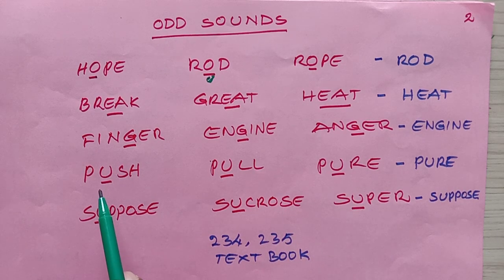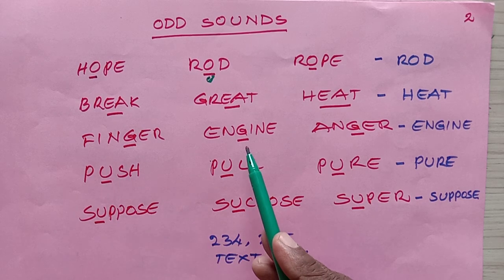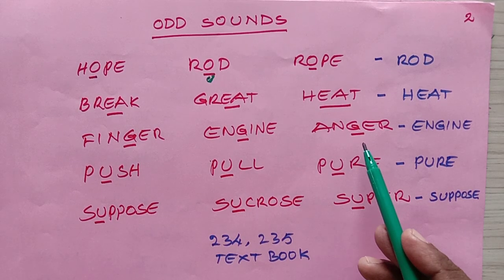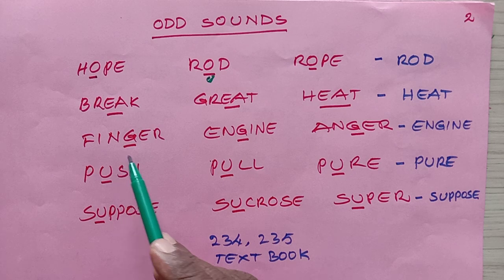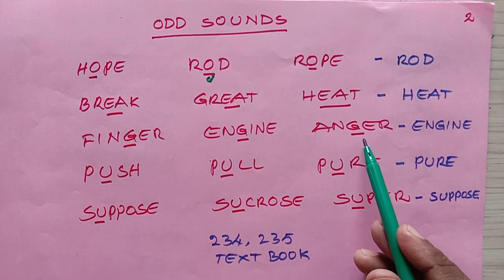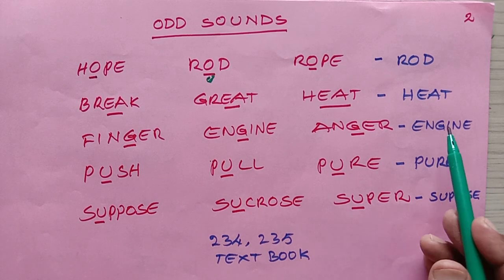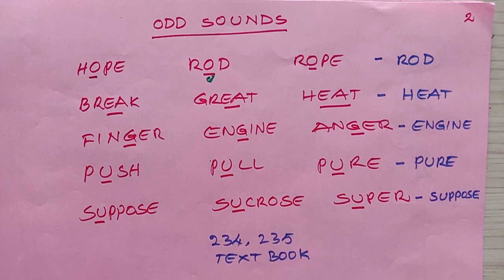Next, we have finger, engine, anger. In finger and anger we are taking the ga pronunciation, and here we are taking the ja pronunciation, engine. So engine is different. Next we have push, pull, PR. What is this? Push, pull, PR.